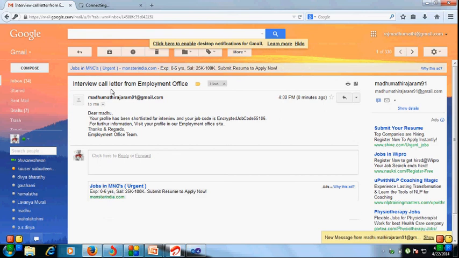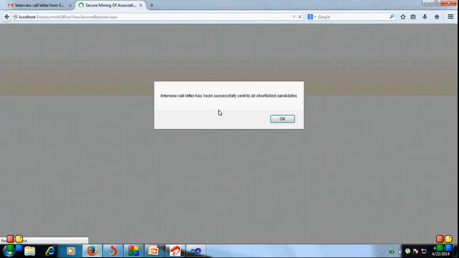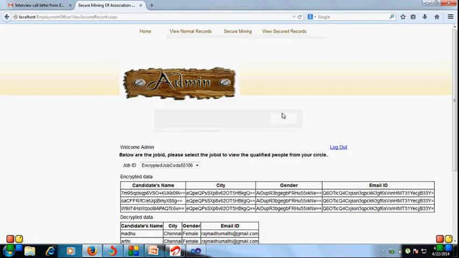So this is the entire process of secure mining in a distributed database. It shows that it was successfully sent to all shortlisted candidates. So this is the concept of secure mining of association rules in horizontally distributed database. And at last we log out.